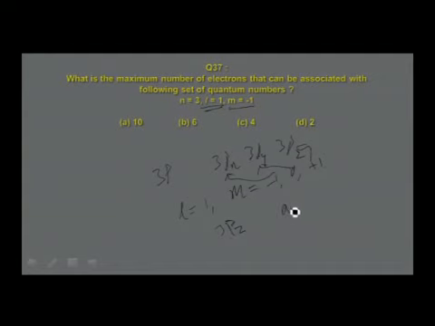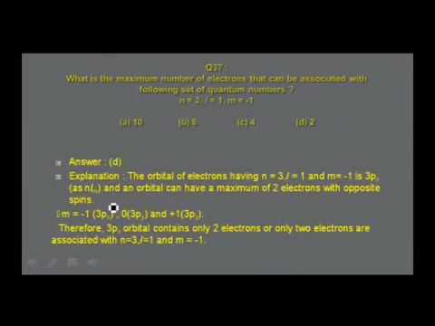Any orbital can accommodate a maximum of 2 electrons. Therefore, the orbital possible is only one, that is 3pz orbital, and it can accommodate only 2 electrons. Let us verify the answers given. The answer, I think, is given there: only 3pz orbital is possible, and only 2 electrons are associated with these quantum numbers n is equal to 3, l is equal to 1, and m is equal to minus 1.